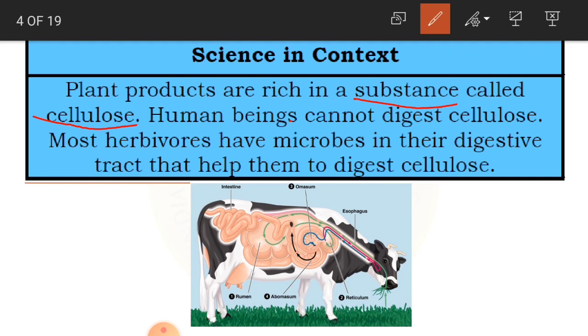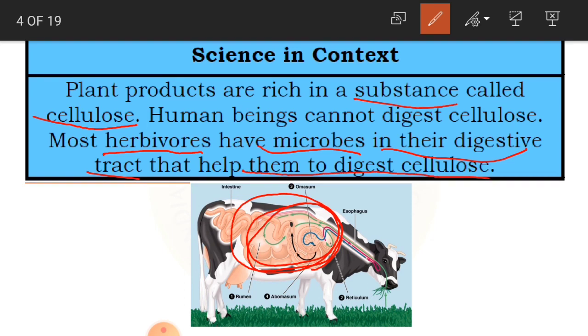How can they digest it? With their digestive tract. Why? Because most herbivores have microbes in their digestive tract. See, children, this is the digestive system of the cow, for example. With the help of these microbes, they are able to digest the cellulose.